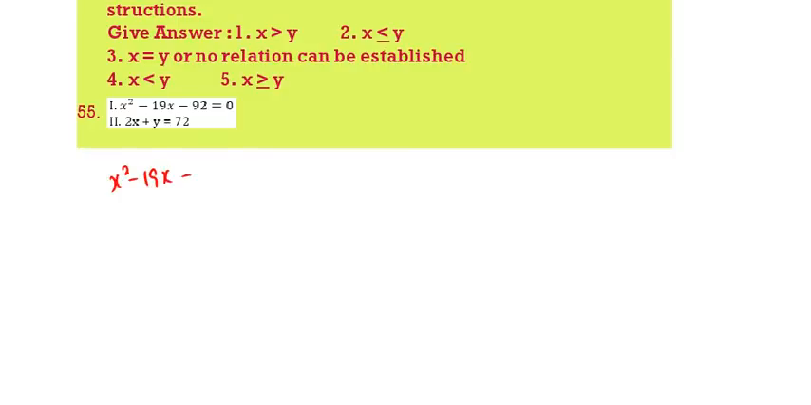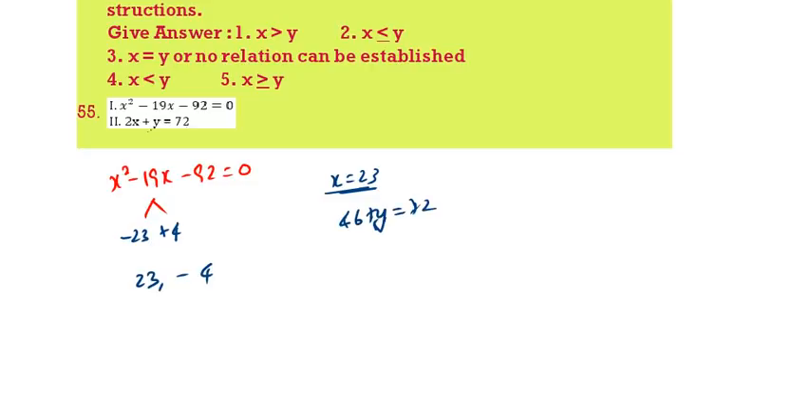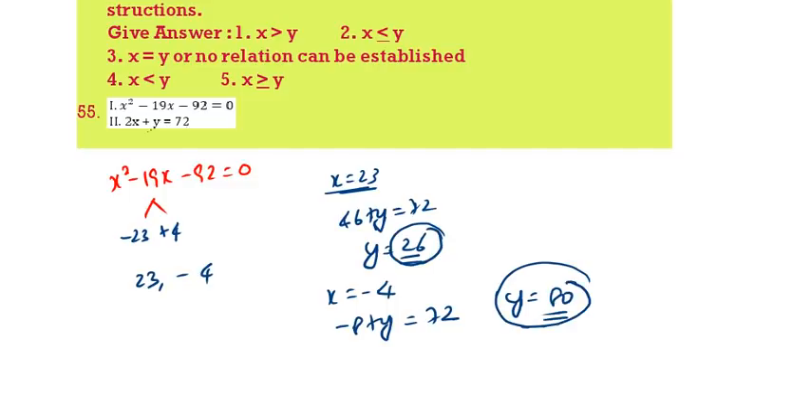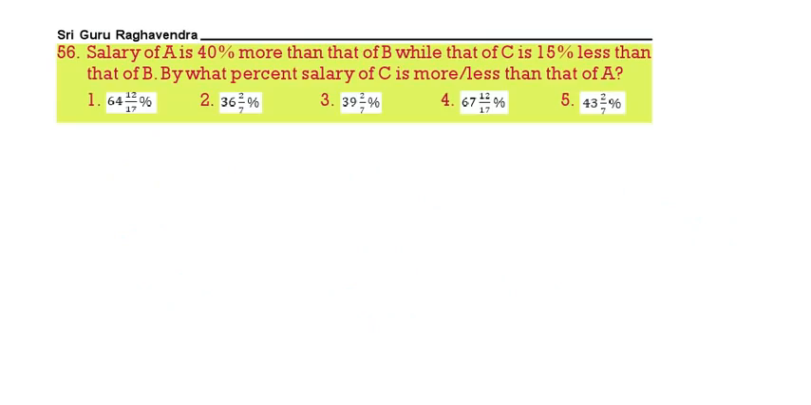X square minus 19x minus 92 equals 0. Therefore we can take here minus 23 plus 4. Answers will be plus 23 and minus 4. Here 2x plus y. If you take x value 23, then 46 plus y is equal to 72. Y value 26. If you take x value minus 4, minus 8 plus y is equal to 72. Y is equal to 80. So y value 26, 80. X value 23, minus 4. So in all the cases x is less than y. See 56 question.